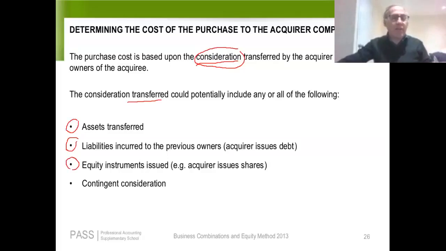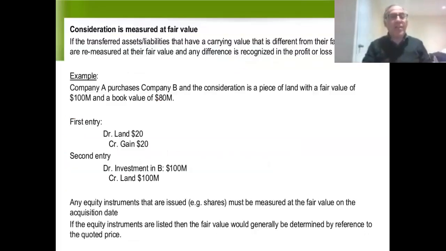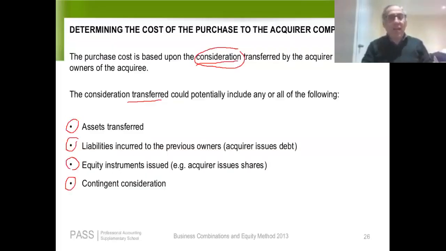And then finally, there could be contingent consideration. Contingent consideration is where A buys B, and they agree that if a certain condition is met, they'll pay additional consideration. That would be an example of contingent consideration. I don't think contingent consideration is very likely to come up on an exam because it's fairly sophisticated. So at the end of the day, regardless of the consideration used, we generally value the consideration based on fair value. So if A gives up a piece of land to buy B, we would value the land based on the land's fair value.